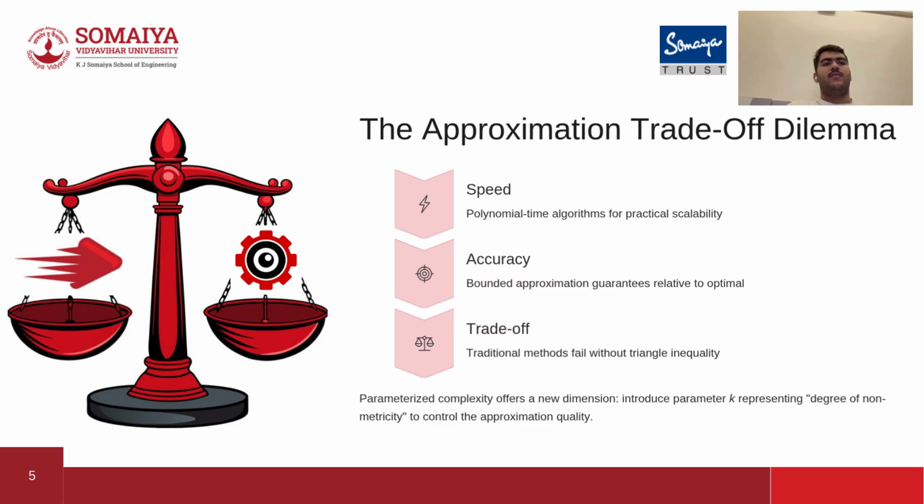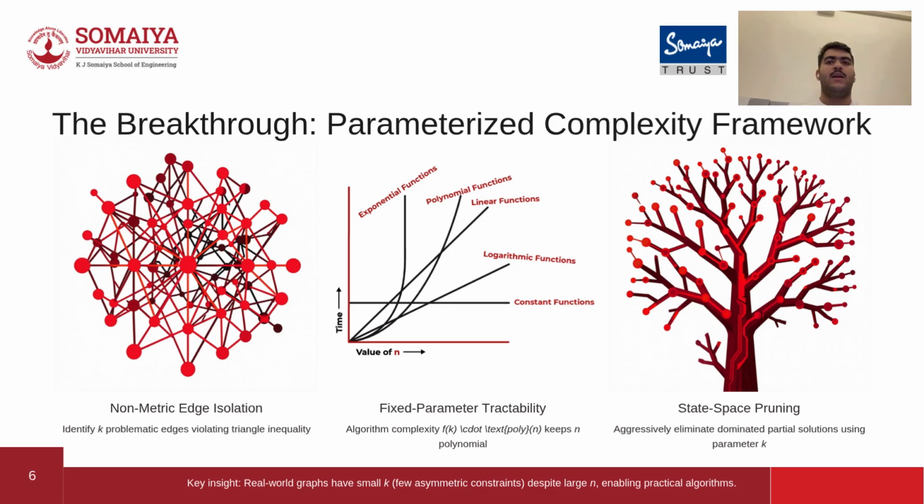This is where the authors introduce a new method known as parameterized complexity. Instead of treating the whole graph as chaotic, they introduced a parameter known as k that represents the specific degree of non-metricity. Let me explain how powerful this is.